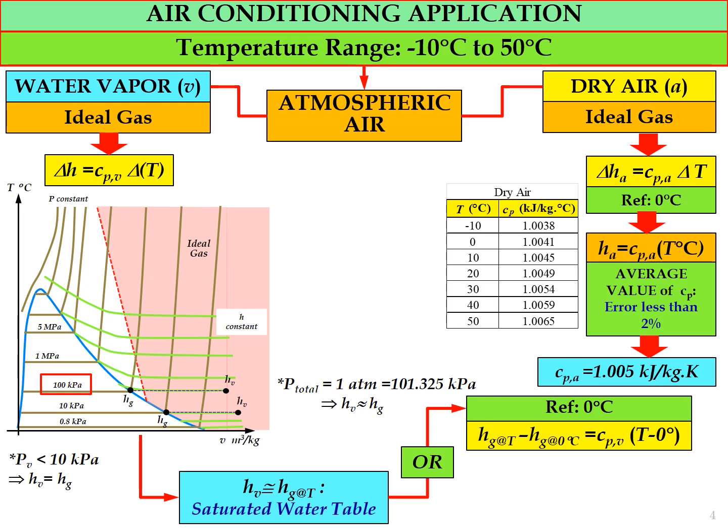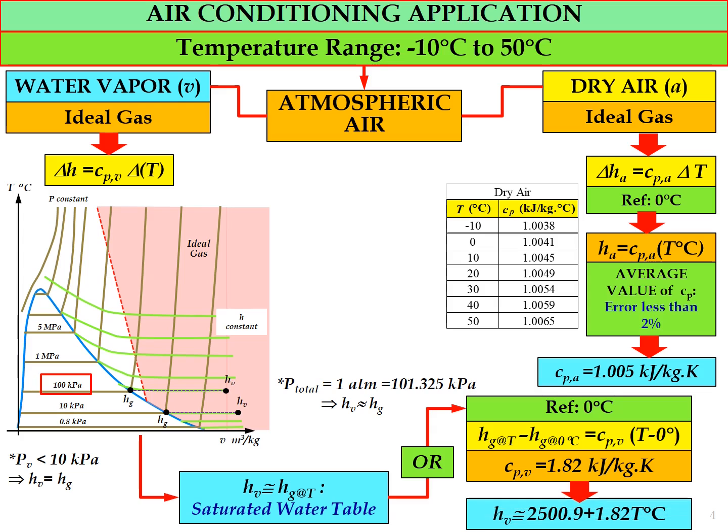Now the equation will be Hg at specific temperature minus Hg at 0 degrees Celsius equal to Cpv multiplied by T minus 0 degrees. And the Cp value is equal to the Cp for water vapor, where the value is equal to 1.82 kJ per kg Kelvin.